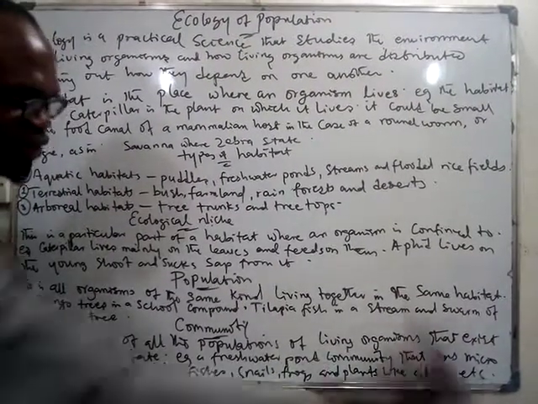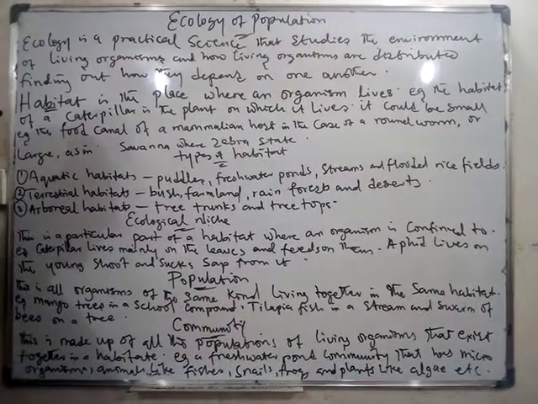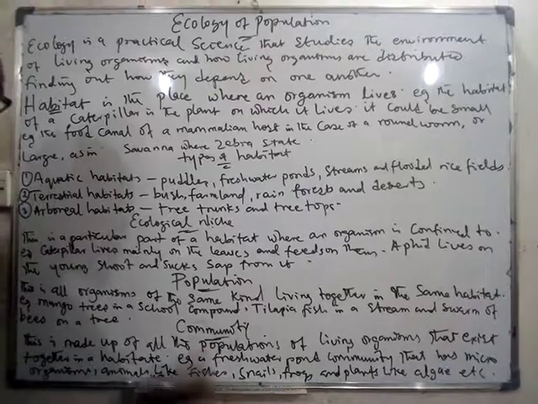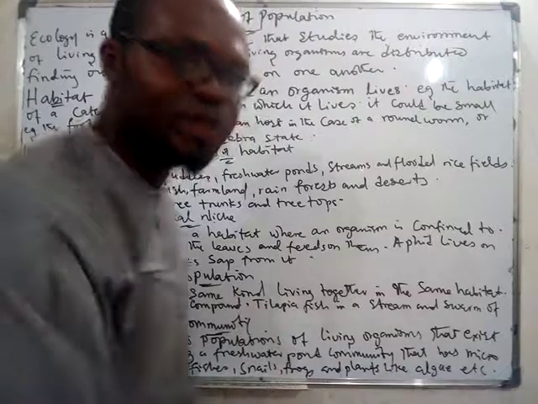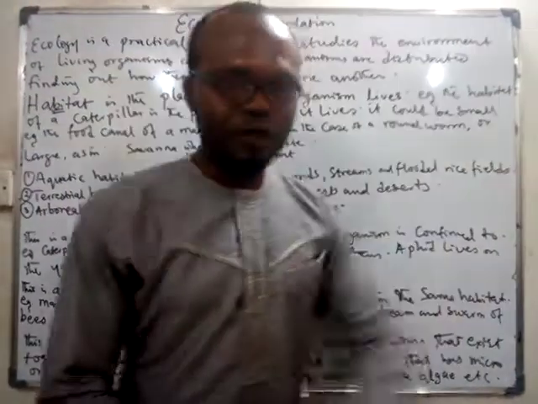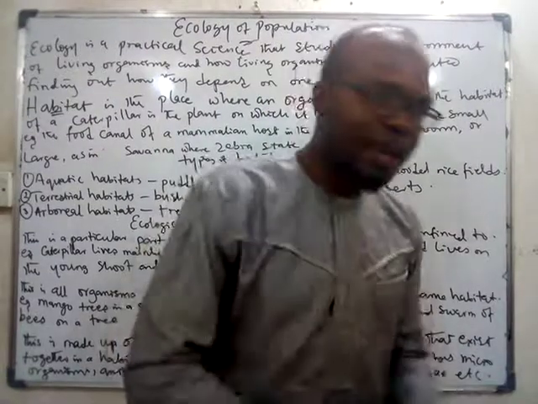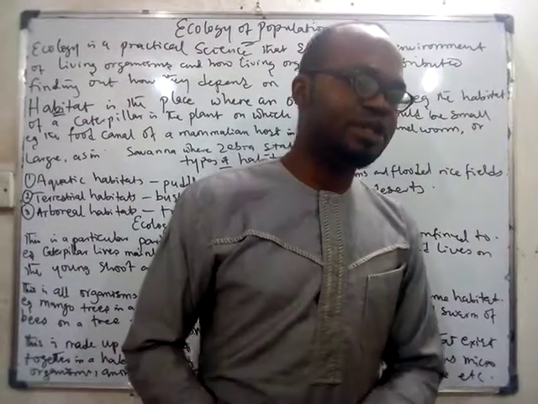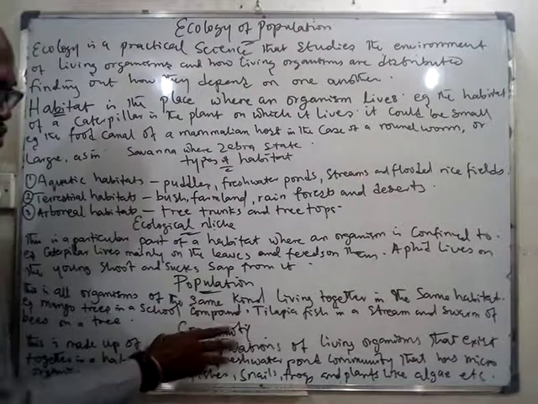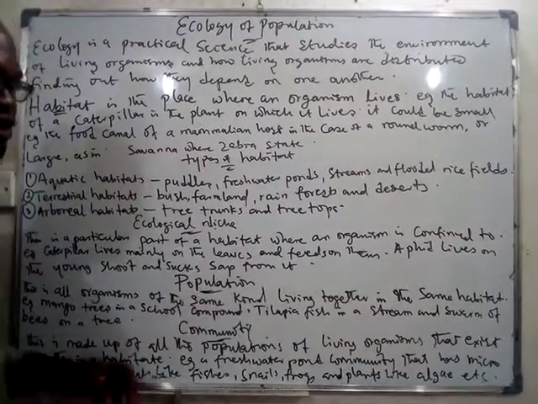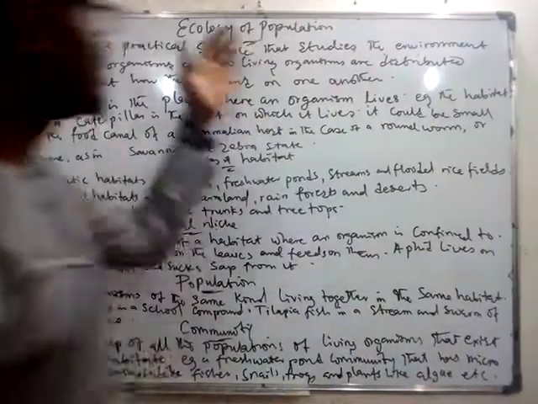What do you see in freshwater? You're going to see microorganisms like algae, fishes, snails, and also plants growing in the water. Haven't you seen floating plants when you go to the village? So that is a community: plants, animals, microorganisms. So basically, community is made up of different populations that are brought together. Is that clear? Yes, sir.